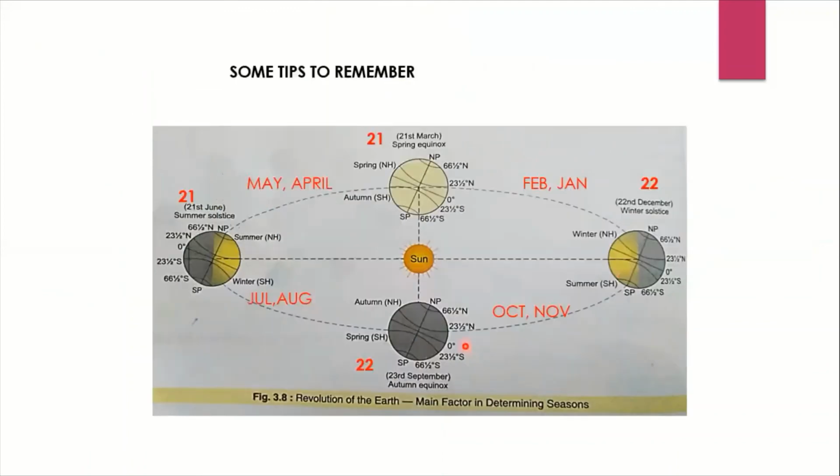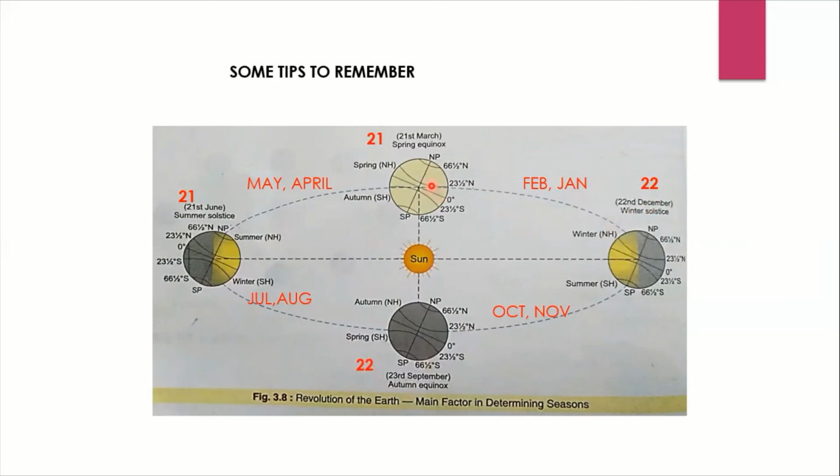Now, how can you remember easily? There are some small tips to remember. Actually this diagram, when you see, you will get more confused. Anyway, you first have to remember 21st of March. It is easy to remember that these days are the same: 21st March, 21st June. Now 22 September. You forget about 23rd. If you remember 22nd, you can remember 23rd also. So to make a similar date, I have taken 22: 22 September and 22 December.